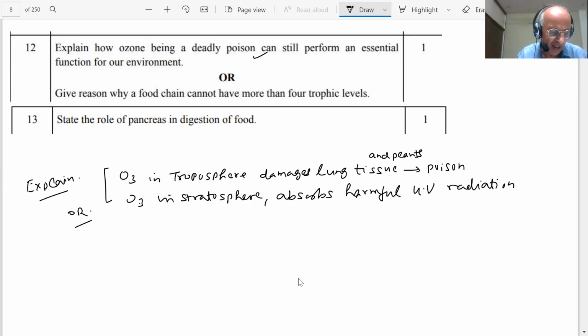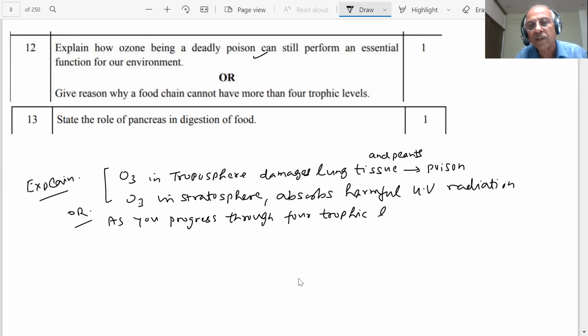The important point is, as you progress through four trophic levels, what will happen? The energy will be wasted. A large amount of energy is wasted at every level, and by the fourth trophic level, most of the energy is wasted from the food chain.